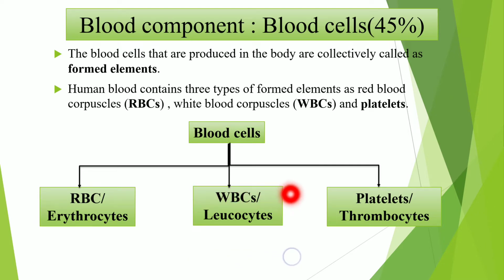Third, platelets, which are called thrombocytes. So blood cells are of three types: RBC, WBC and platelets. RBC is also called erythrocytes, WBC also called leukocytes, and platelets also called thrombocytes.